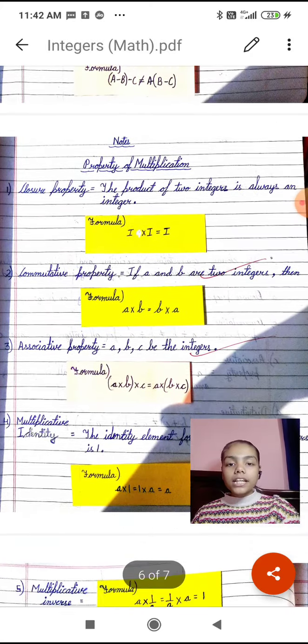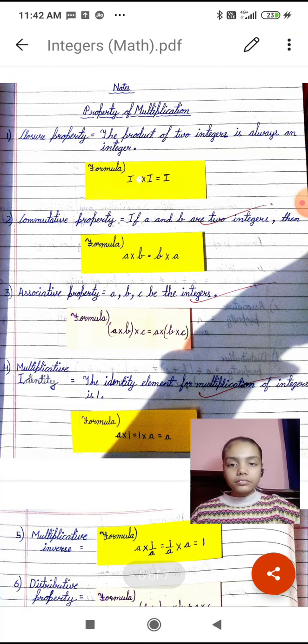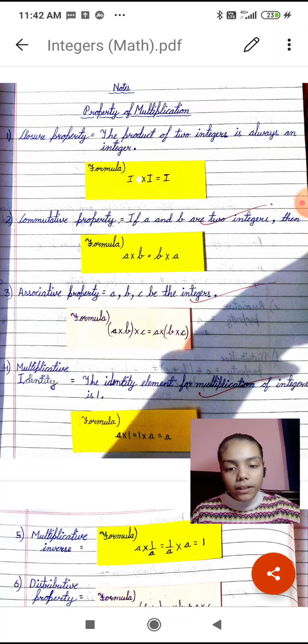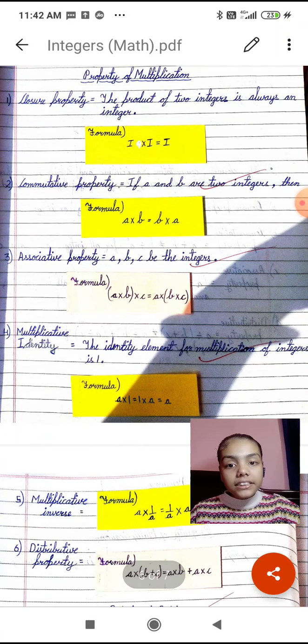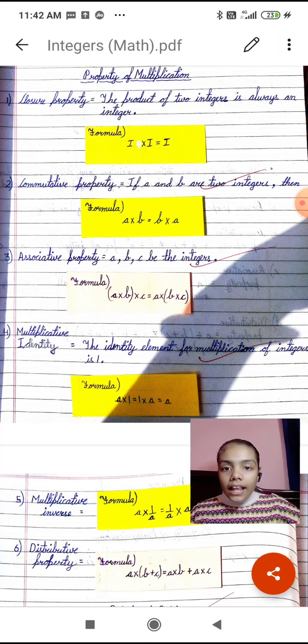Now, properties of multiplication. Here are some properties of multiplication. There are 6 properties of multiplication. First, closure property. The product of two integers is always an integer. Like 2 multiplied by 2 is equal to 4, 4 multiplied by 4 is equal to 16, 5 multiplied by 2 is equal to 10.